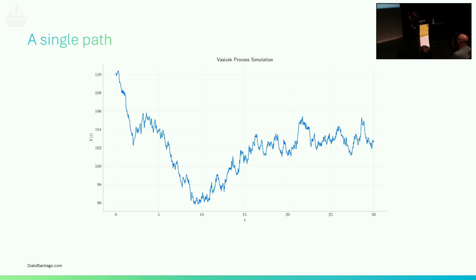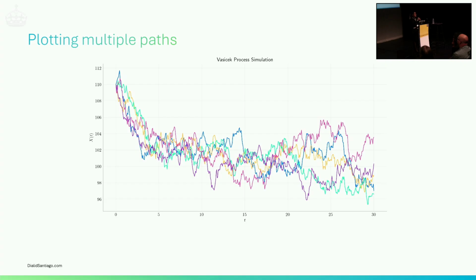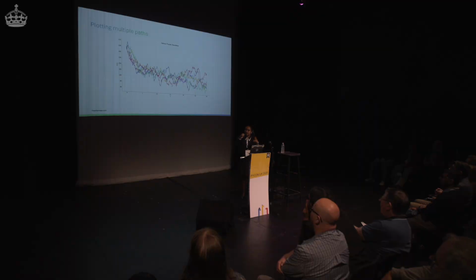Already I get an idea, okay, this is how it looks like, but because there is uncertainty, well, a single path doesn't tell me much, because the next one is going to be completely different. So let's do more paths. And that's the next slide. And now we are in business here. We start seeing something. The process starts at 110, and then it's going down, and then it's kind of stabilizing here. And that already we are building an image.